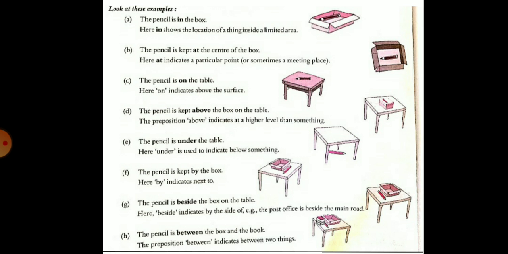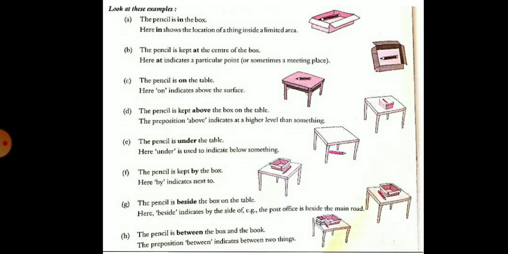In the second picture, the pencil is kept at the center of the box. Here at indicates a particular point. In the third picture, the pencil is on the table.